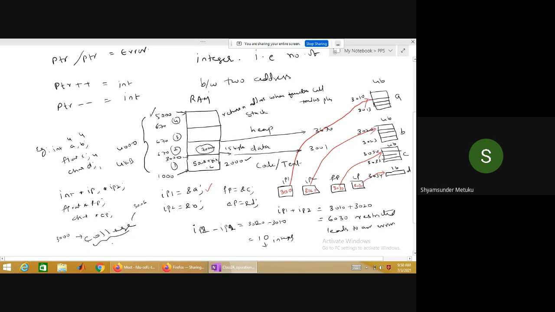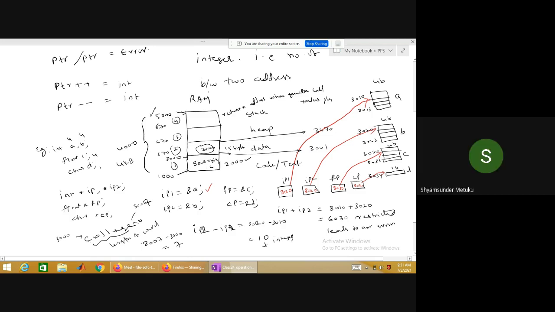I want to know the length of the string, length of this particular word. What is the length of the word? It is how much? 1, 2, 3, 4, 5, 6, 7. Is it not? Yes, sir. But generally, when I say there is a null character, it will be 3007. The pointer is pointing to the null character, so total is 7. So can I say that 3007 minus 3000 will give me the length of the word? Yes or no? Yes, sir.